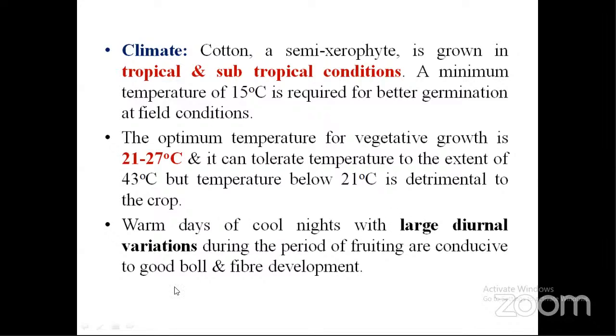Warm days with cool nights, with large diurnal variations during the period of fruiting, are conducive for good boll and fibre development. Conducive means if these conditions are present, there will be good fibre and boll development in the cotton crop. So in crop production, one of the important things is you should read about optimum temperatures thoroughly. For every crop and every growth stage, there will be some optimum temperature, and you should buy that one for competitive exams.